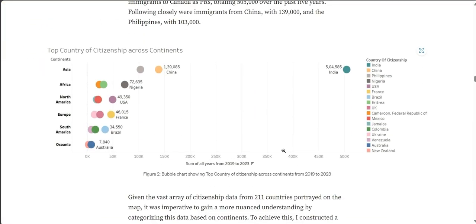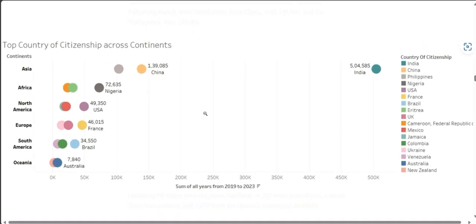To analyze in more clarity, I made a bubble chart where each bubble shows the top three countries of citizenship in each continent. We see India, China, Philippines in Asia, Nigeria leading in African continent, US and Mexico in North America, France in Europe, and so forth.